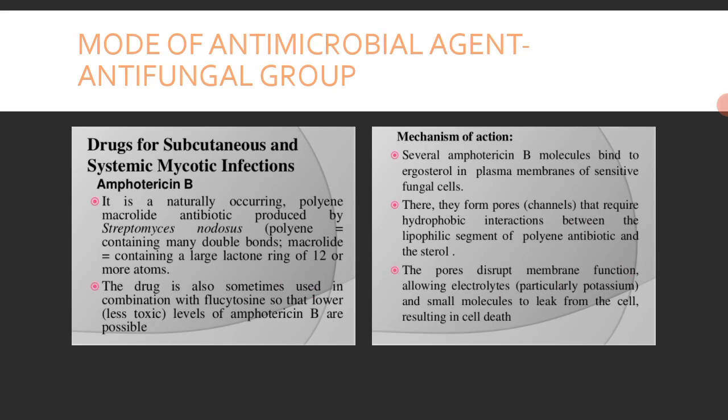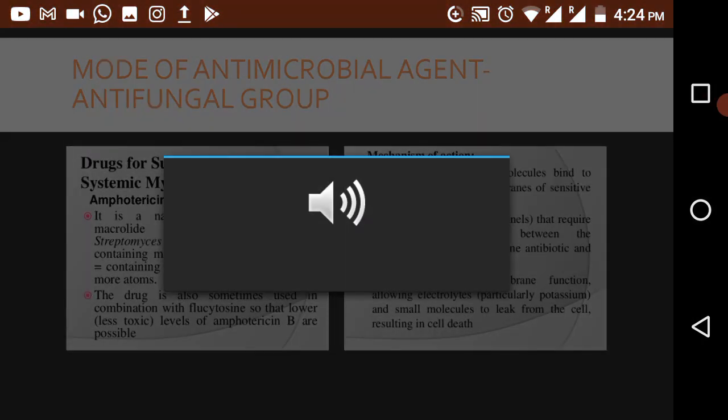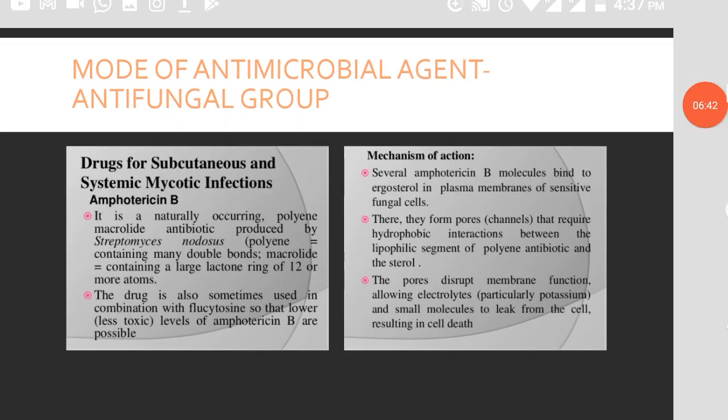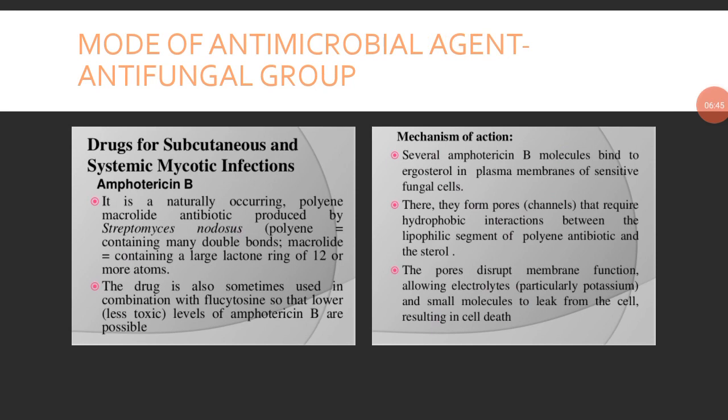This drug can also be used in combination with flucytosine, which will lower the toxic levels of amphotericin B. Amphotericin B is sometimes used in combination with flucytosine so that the toxicity that may be produced by the drug is reduced.